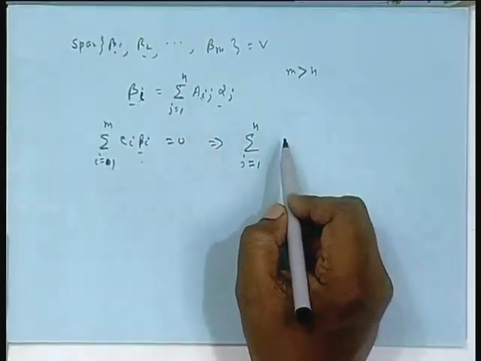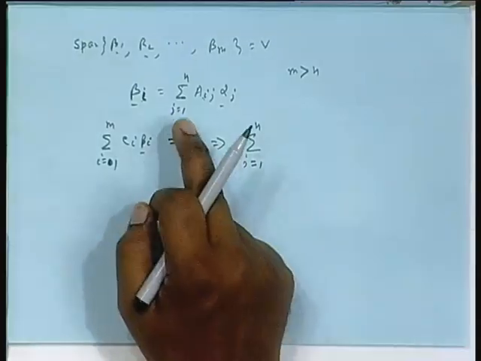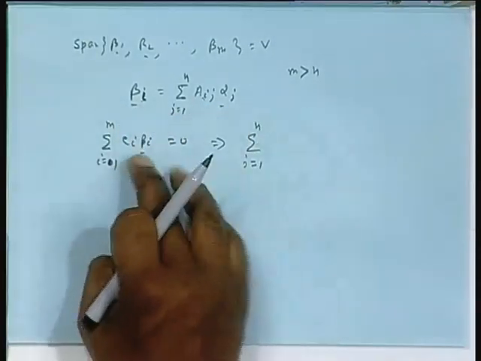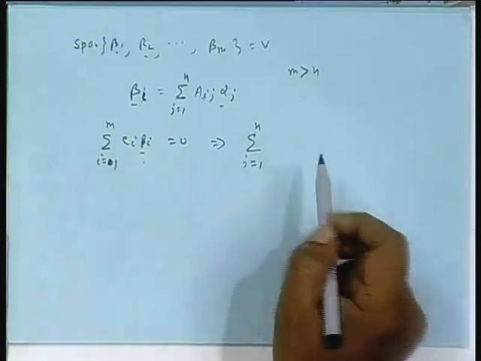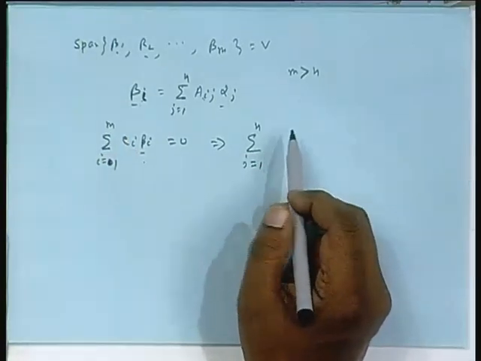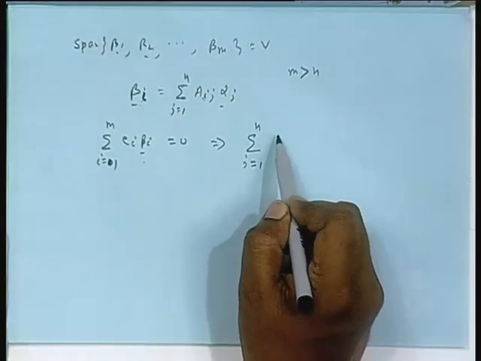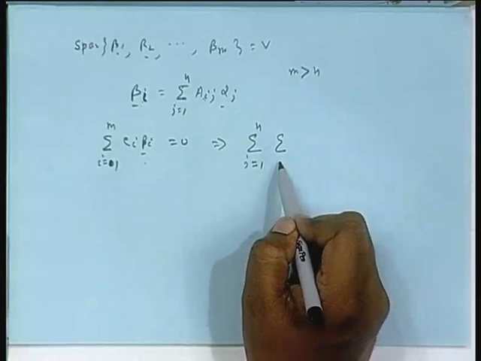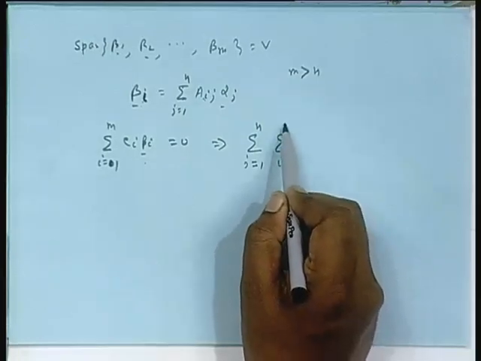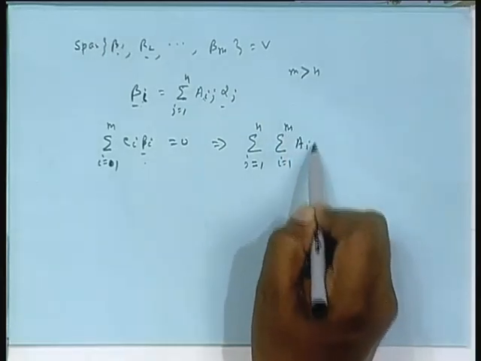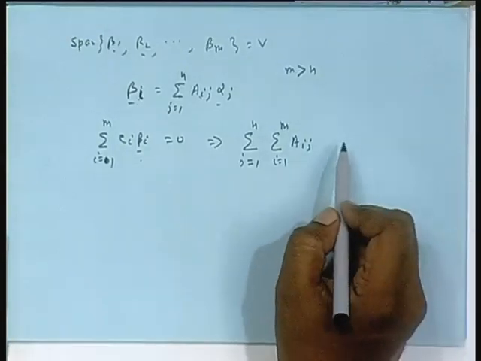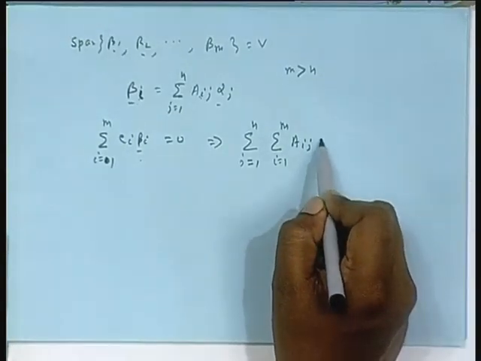Anyway, you will understand what I am trying to mean. So this beta is replaced by this here, then the two summations are interchanged. So j equal to 1 to n goes outside, and the i summation, i equal to 1 to m, a_ij C i.